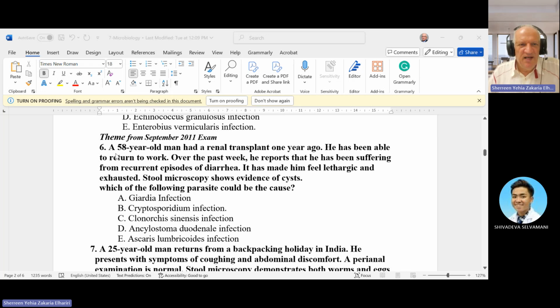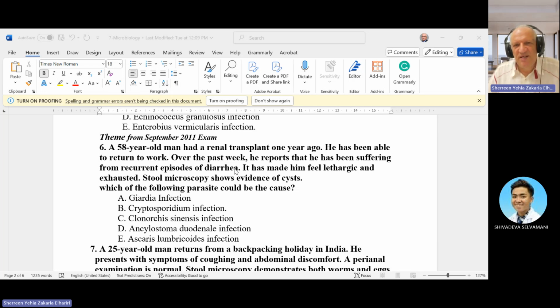Okay. A 58 years old man had a renal transplant 1 year ago. He has been able to return to his work. Over the past week, he reported that he has been suffering from recurrent episodes of diarrhea. Of course, if the patient has had a renal transplantation, he is immunocompromised to avoid rejection. So this organism usually occurs in immunocompromised patients. We call it opportunistic infection, and most of them are rare organisms.